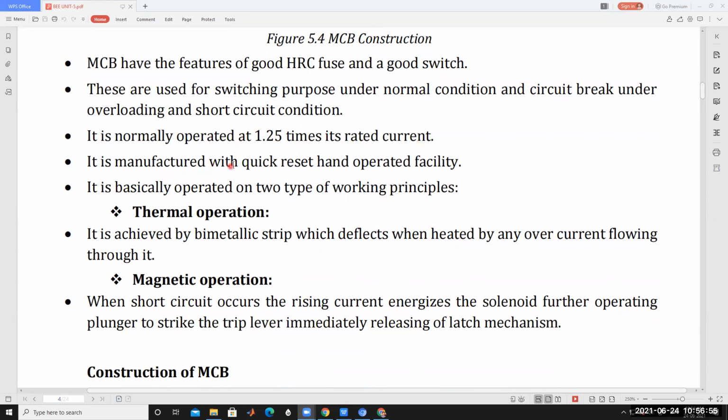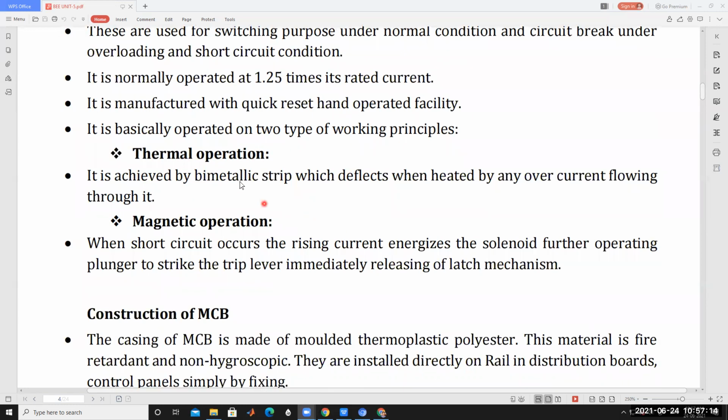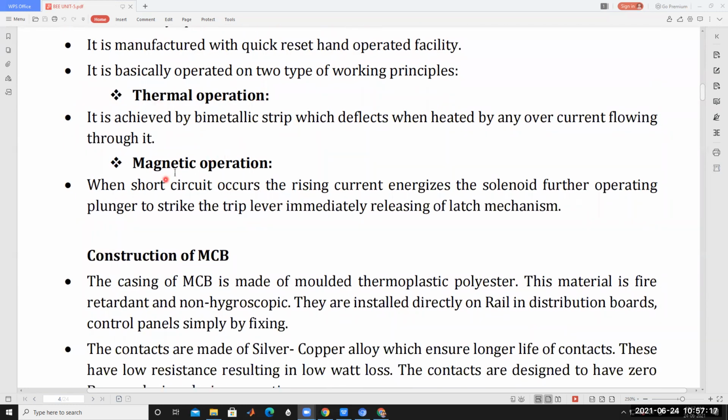It is manufactured with a quick reset and hand operated facility. It basically operates on two types of working principles: one is called thermal operation and the other magnetic operation. Based on these two operations, the MCB works. Thermal operation means the MCB operates under overload condition, and the magnetic operation takes place inside the MCB under short circuit condition.